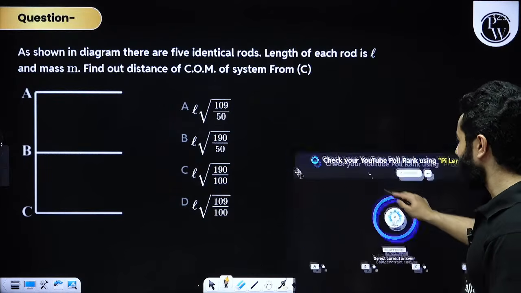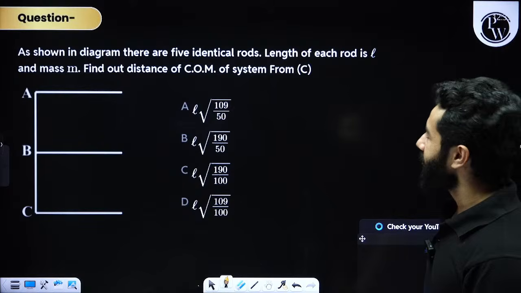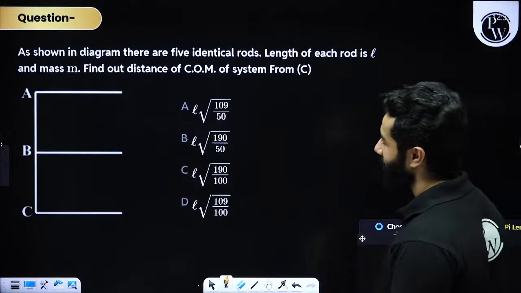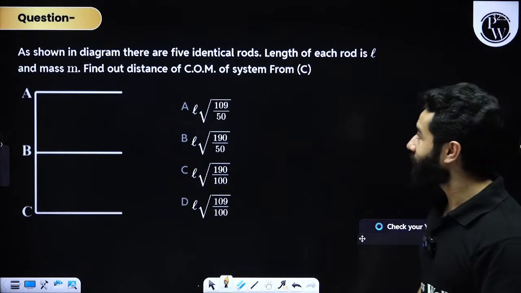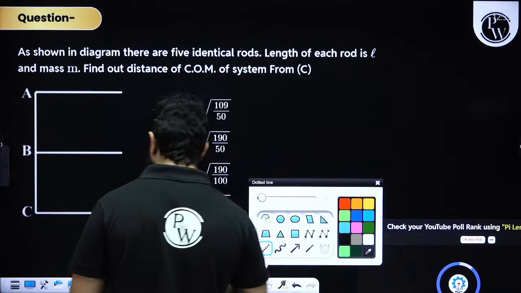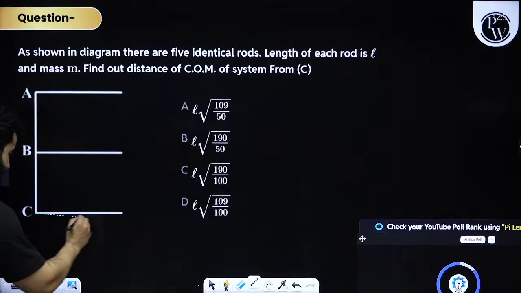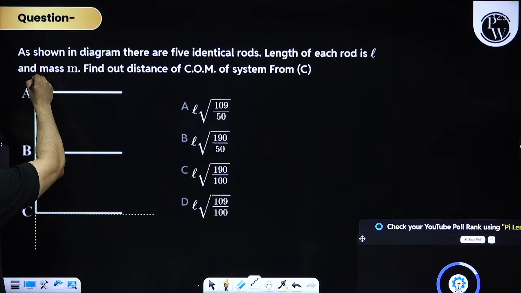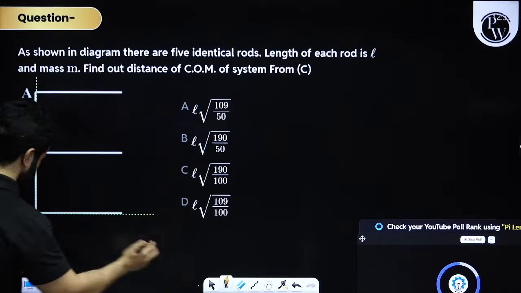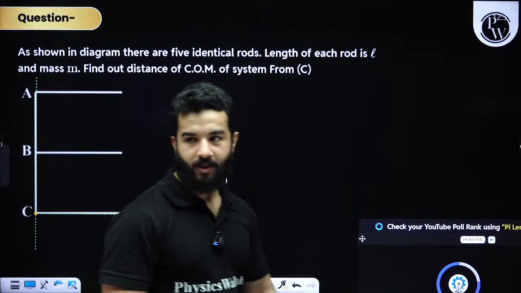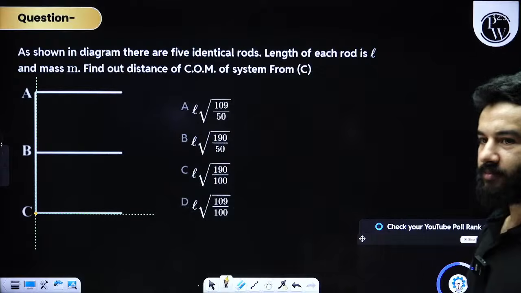90 seconds. Let's start. As shown in the diagram, there are 5 identical rods. Length of each rod is L and mass M. Find out the center of mass of the system from point C. From point C basically means, my dear friends, this is your x-axis and this is y-axis and it is passing through point C. That means this is origin.